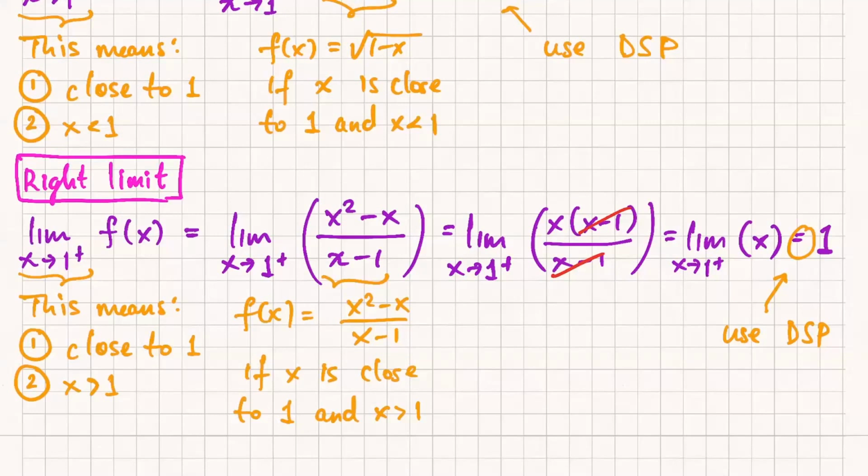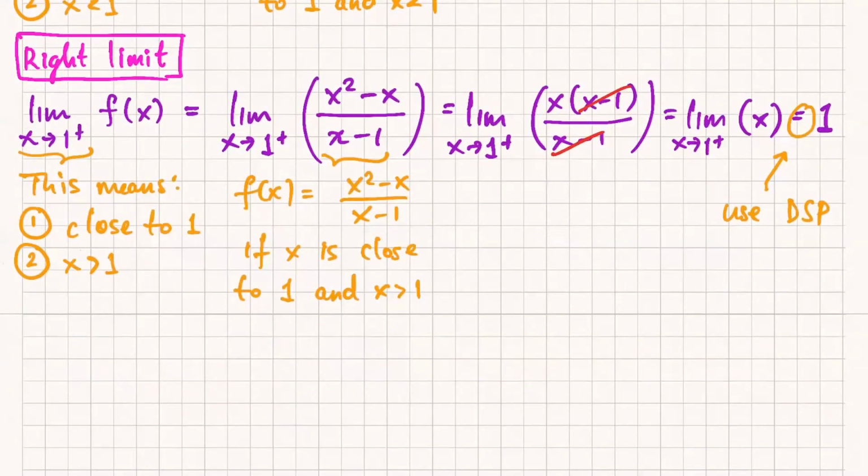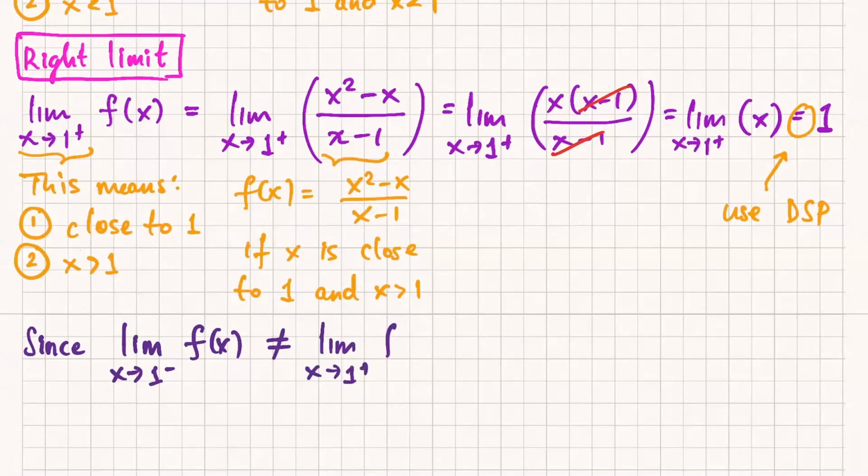Now, as a few people said in chat before, so you work out the left limit and the right limit. The left limit was 0. The right limit is 1. They don't equal each other. So therefore, the overall limit that we actually wanted to compute from the start doesn't exist. All right. So let me just write that out explicitly just to remind you why we're concluding this. So since the left limit at 1 does not equal the right limit at 1, the overall limit does not exist.